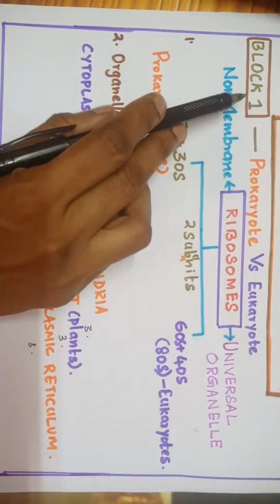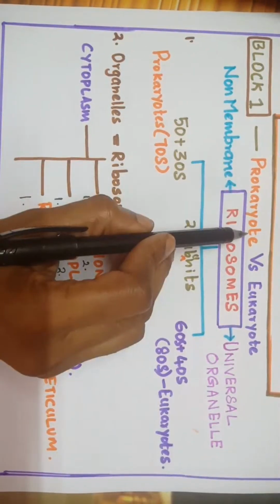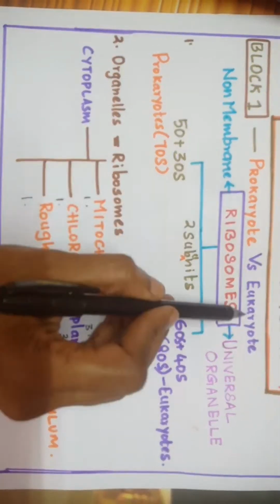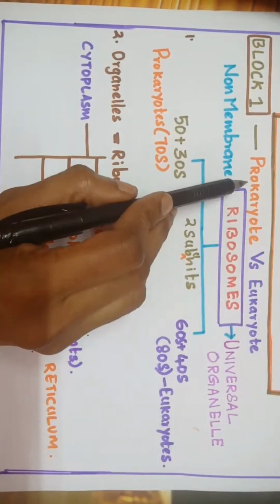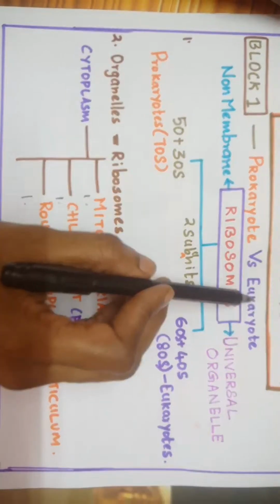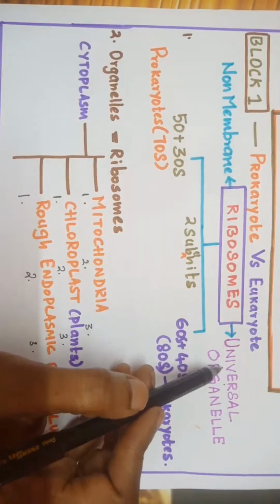So first is block 1. In this, I have mentioned here prokaryote versus eukaryote. The ribosome organelle in both is compared. The ribosome organelle in prokaryote and eukaryote is compared here. Ribosomes, so before comparing, it is called as universal organelle. So this is one important MCQ.